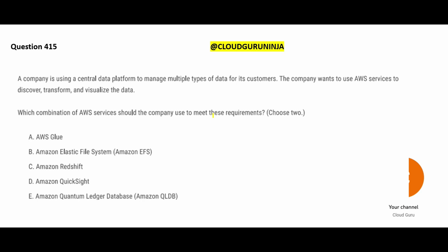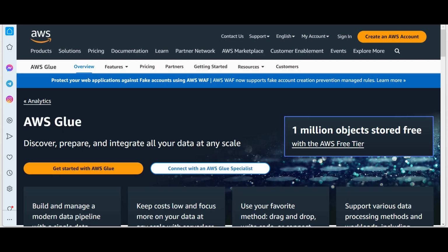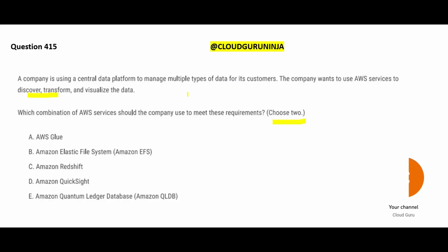So, let us look at this question now. Here we have to choose two answers. One is for discovery and transformation. Always remember, if you have to discover and transform, you have to use an ETL. That ETL is AWS Glue. Why? Because it discovers, prepares, integrates, and performs transformation. If you are from an ETL background, you would understand this. If you are not, remember ETL means extract, transform, load. So AWS Glue would be our first answer.